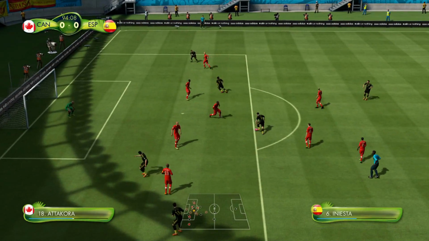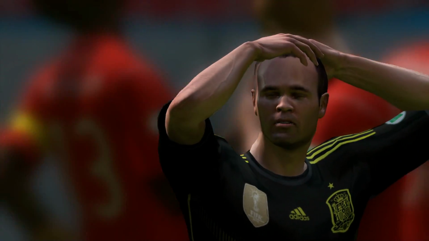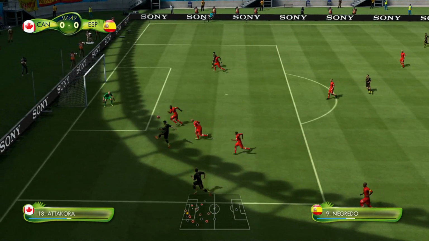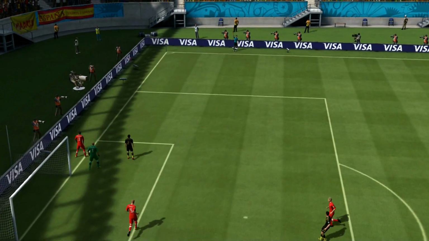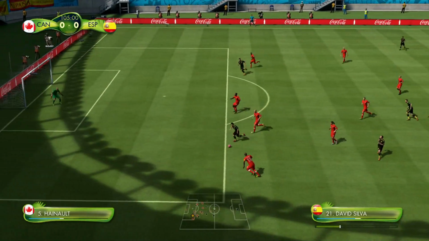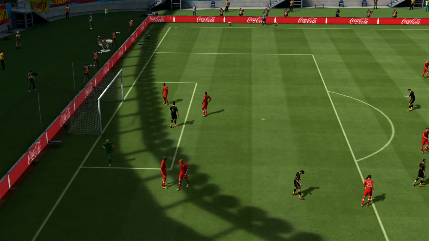Into the middle to Iniesta now. Twisting and turning. Iniesta wide. And another chance goes begging for Spain. Over the top here. Negredo. Oh, that was poor by Negredo. It didn't need that much power. Spain have still got it here. Iniesta. David Silva. And it's wide. And that is going to be half time in extra time.